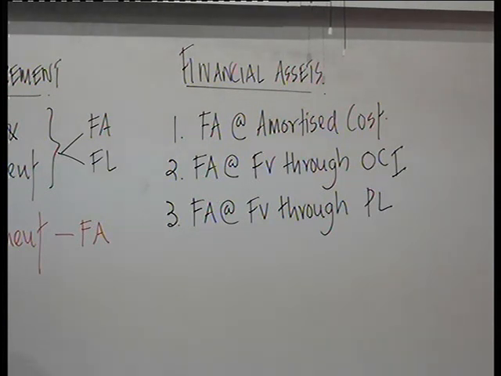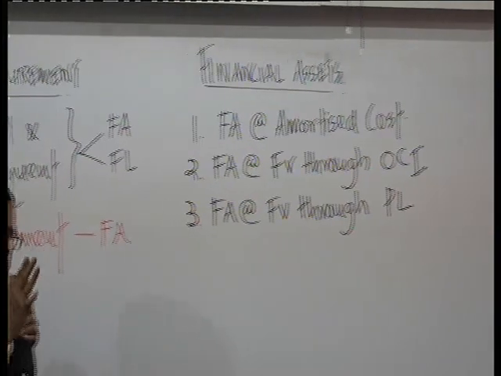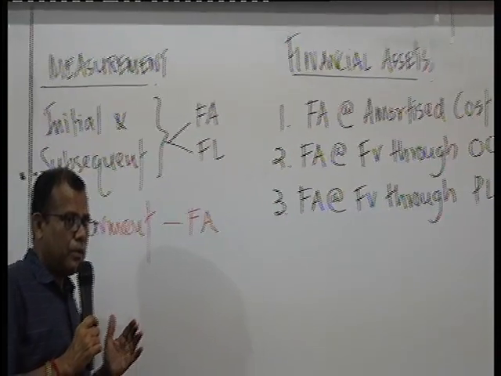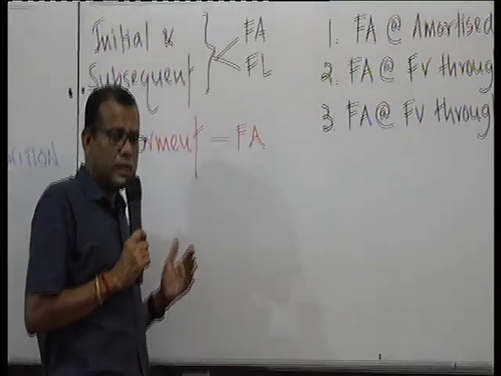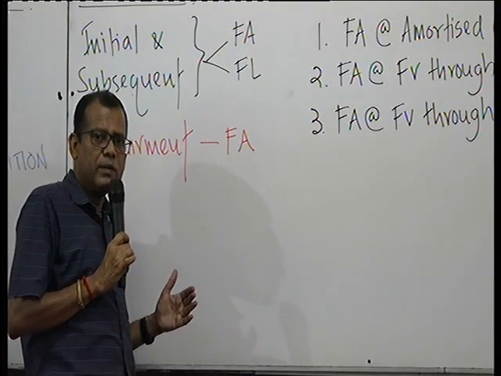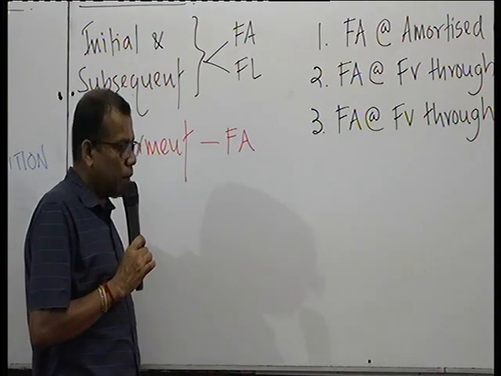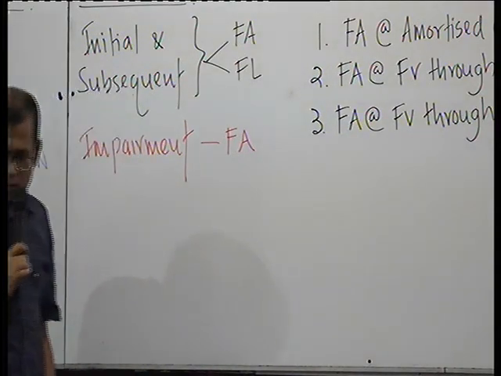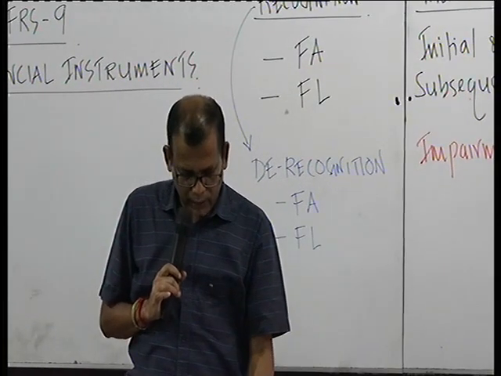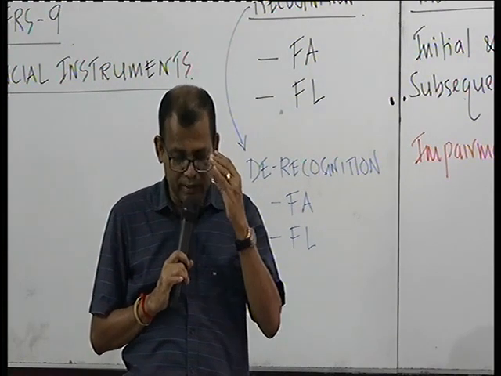We'll discuss each category a little more in detail, and how to identify which category a particular financial asset will belong to. That part of the discussion we will have in a little while, where I need to discuss the business model and the cash flow characteristics.